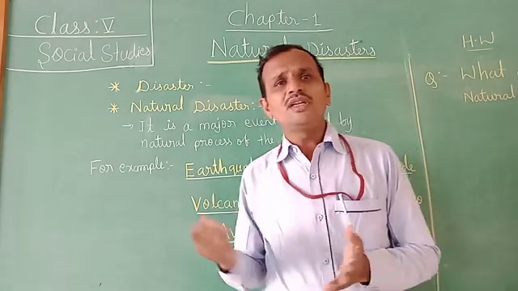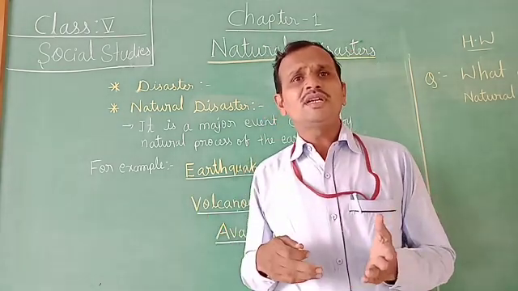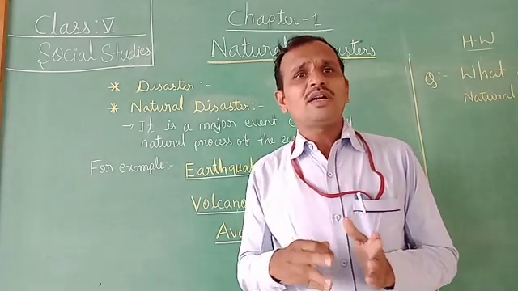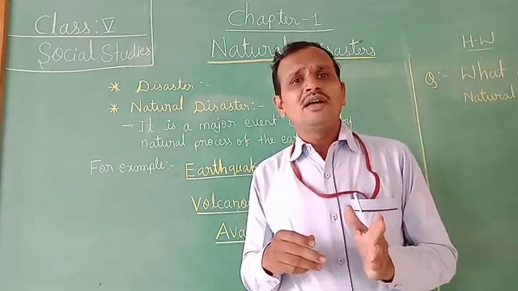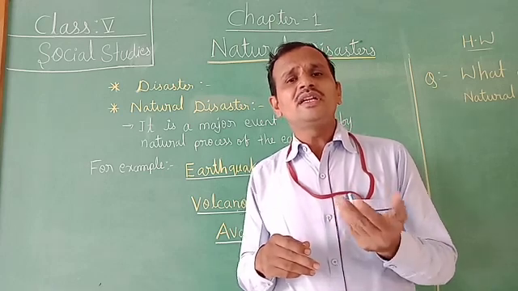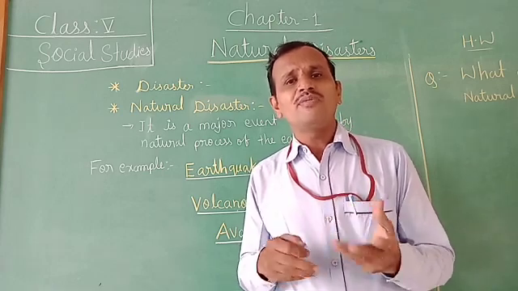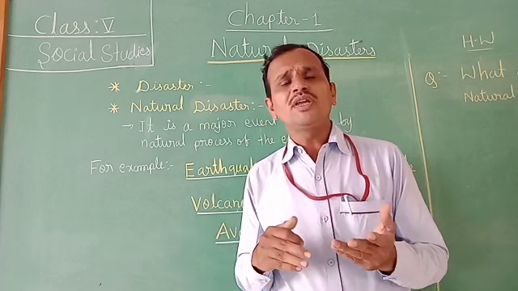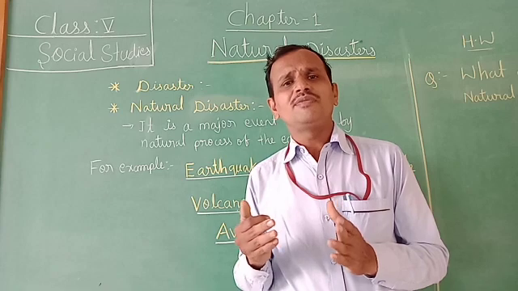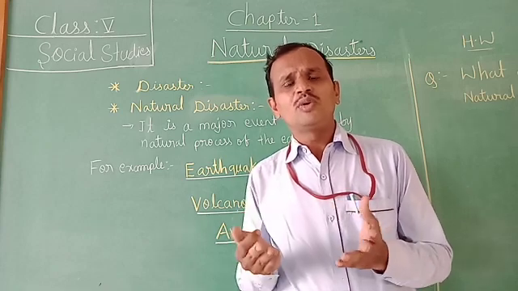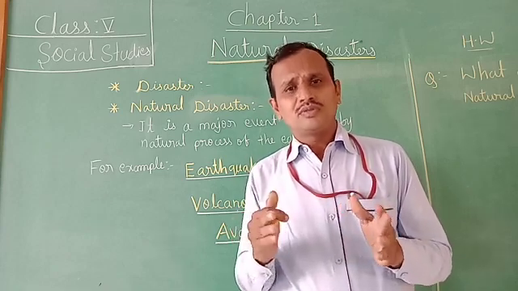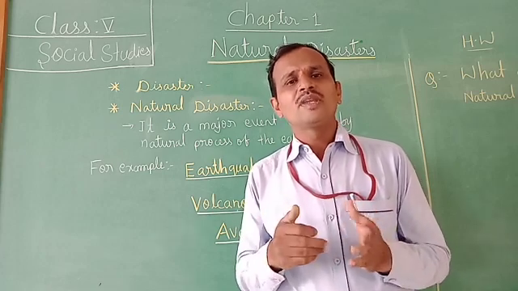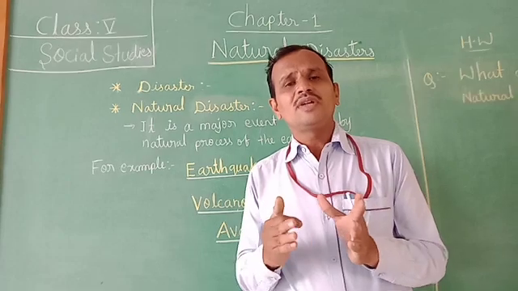So what is the meaning of flood, children? The flood is nothing but an overflow of water that submerges the land that is usually dry. It is an overflow of river water. Why is the river water overflowing? Due to the heavy rainfall. If rain is more, then the rivers are full and overflowing. So that's why the flood occurs, children.